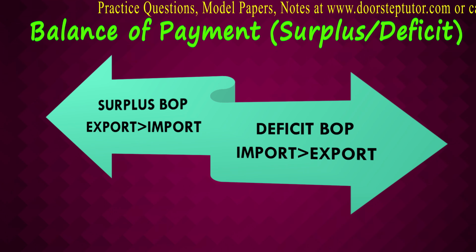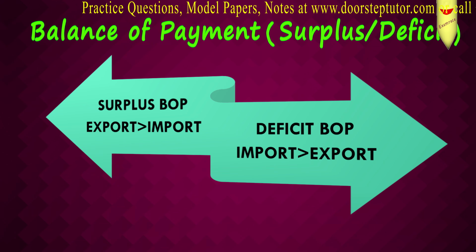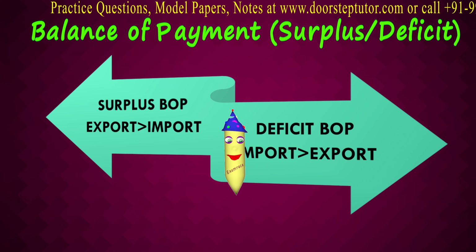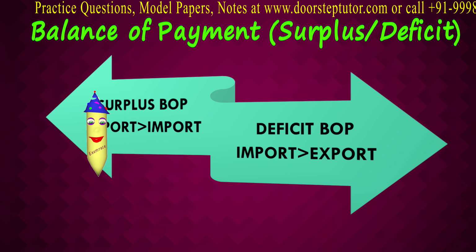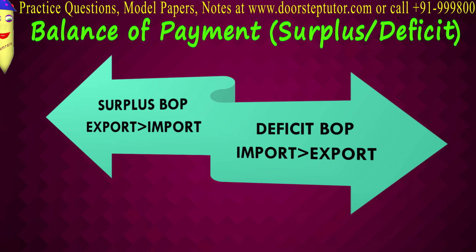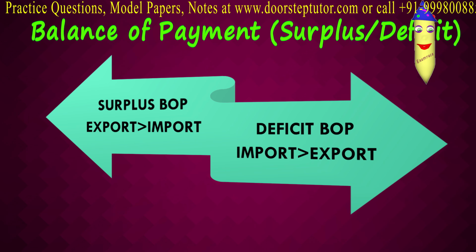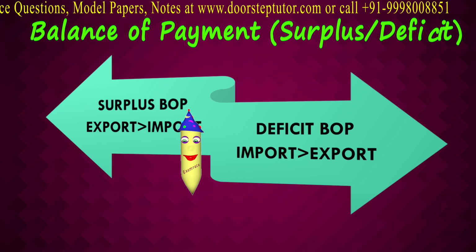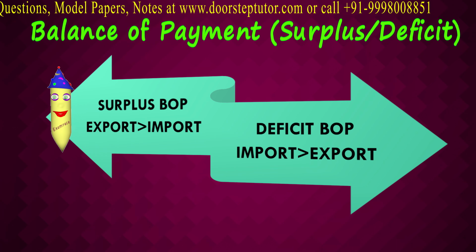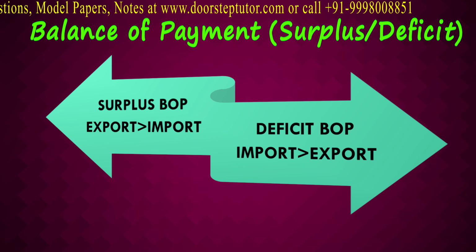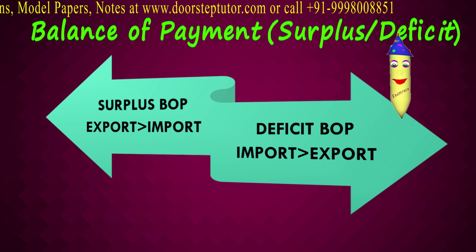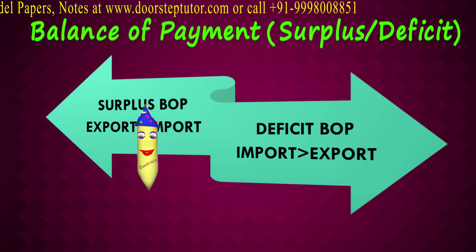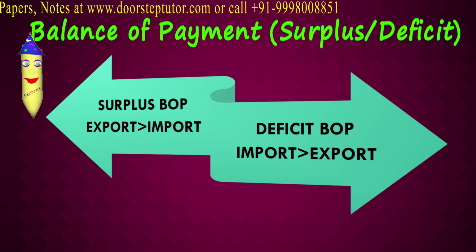The classic example of deficit BOP can be various developing and underdeveloped countries. For instance, India, Pakistan, Nepal, etc., they have deficit BOP. In case of India, India has a deficit BOP of $53 billion with China. And then the number varies based on the countries. Whereas in case of surplus BOP, there are various countries which have a balance of payments in surplus. For example, Japan, Netherlands, Germany, etc.